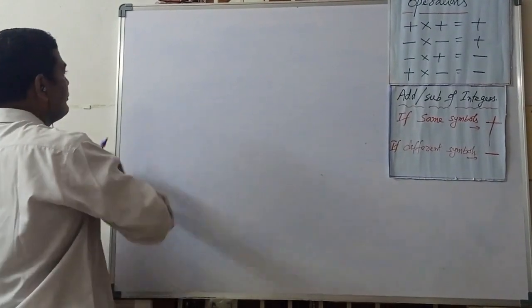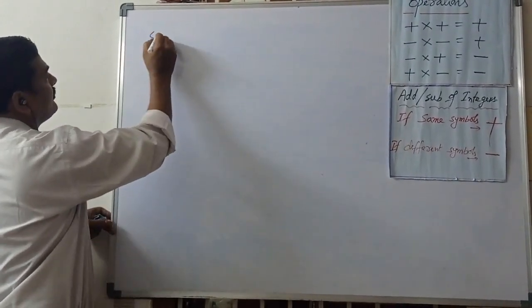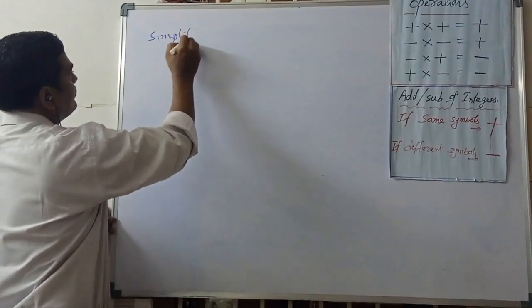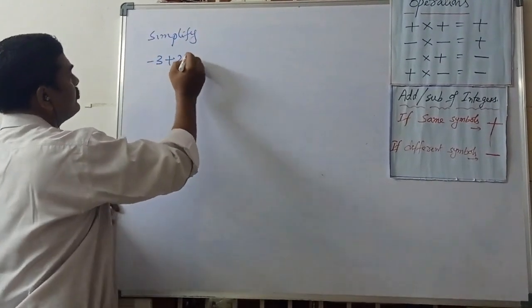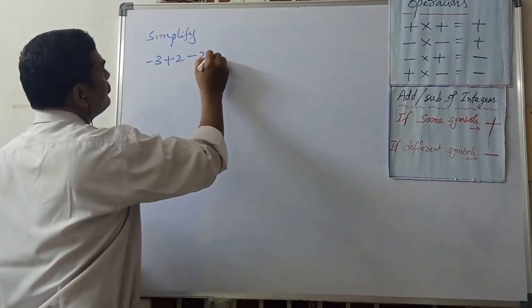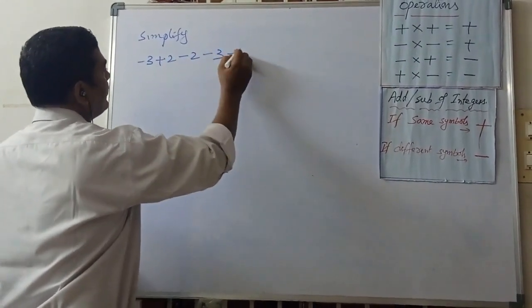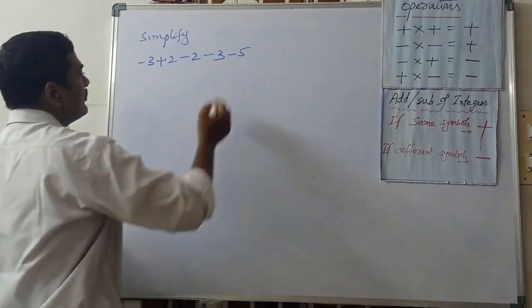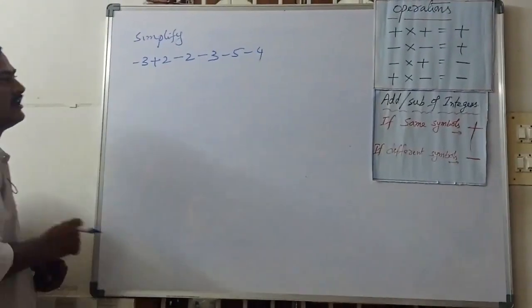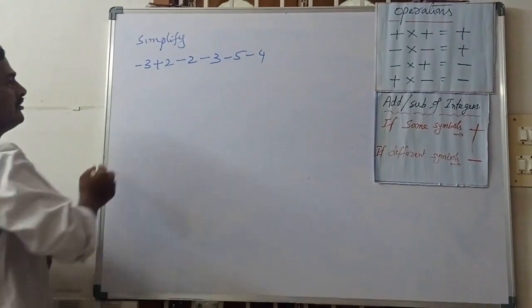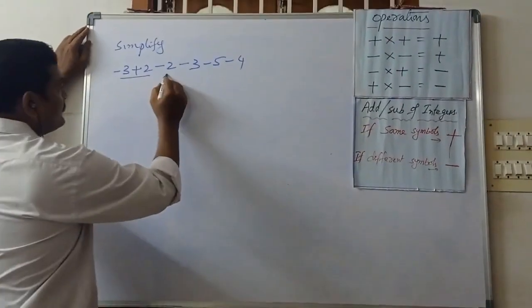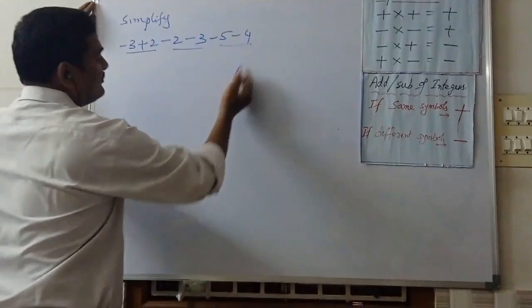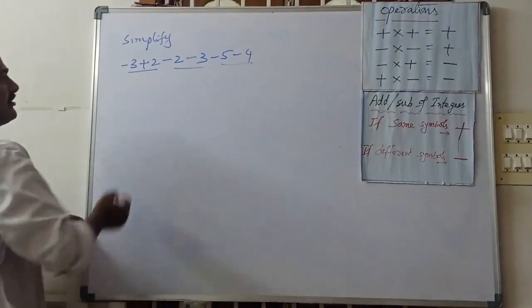Now like this we can do. Simplify minus 3 plus 2 minus 2 minus 3 minus 5 minus 4. Like this they will give. Now here first these two numbers we can simplify. Again these two numbers we can simplify. Again these two numbers we can simplify.